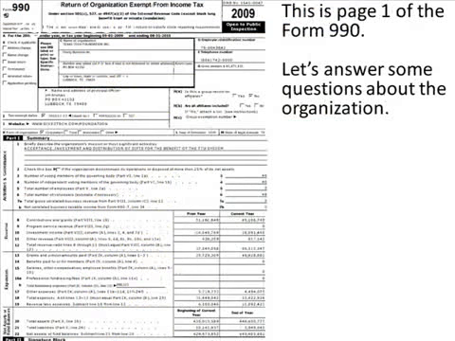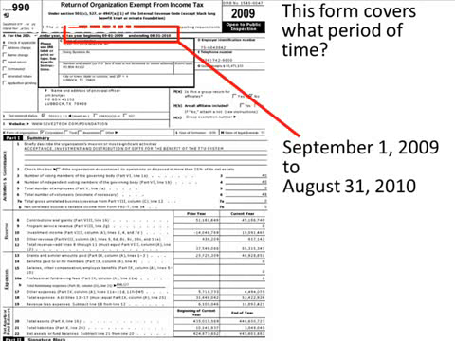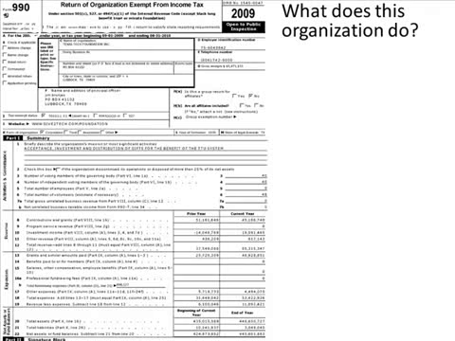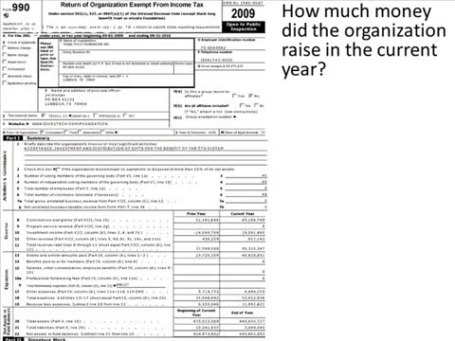Here's page 1 from that Form 990. We can answer some questions about the organization. What period of time does this form cover? We just look at the top of the form and it tells us this particular form covers from September 1st to August 31st, 2009 to 2010. What does this organization do? The description is right there on the front page, and it basically lets us know this is the foundation for Texas Tech University.